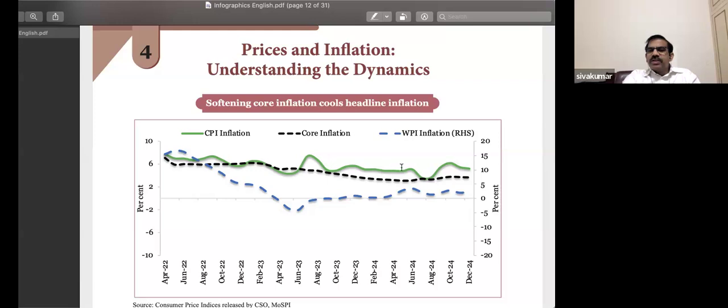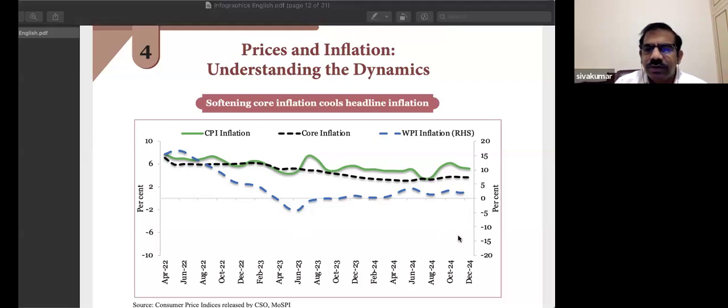So what is the reason behind such a huge difference between the core inflation and the CPI based headline inflation? Any answer? Yes, friends, do you guys have any answer for it? The logic is very simple. I think when it comes to food, especially the weightage of food. Because remember, I said the index number basically is a weighted average.